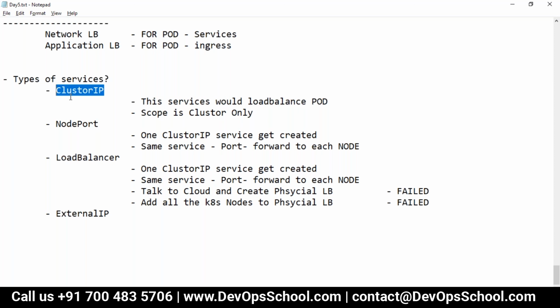This word, no, this one. Okay. Cluster IP, okay, means. Then I'll go. Yeah. Okay. More questions, guys?